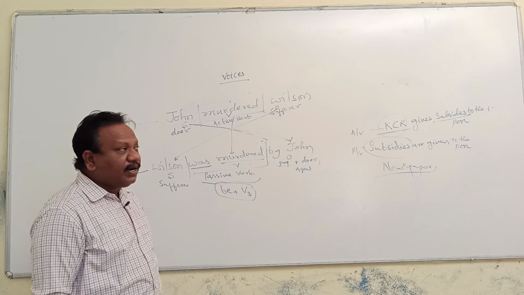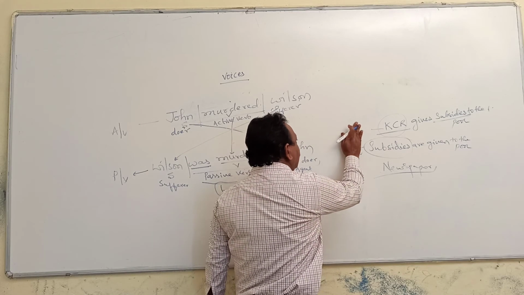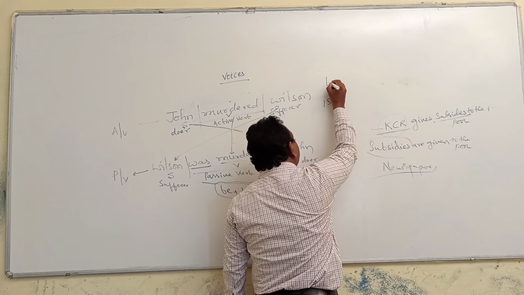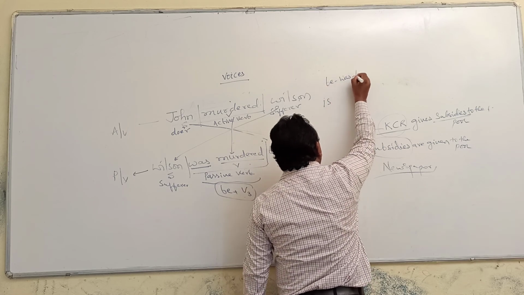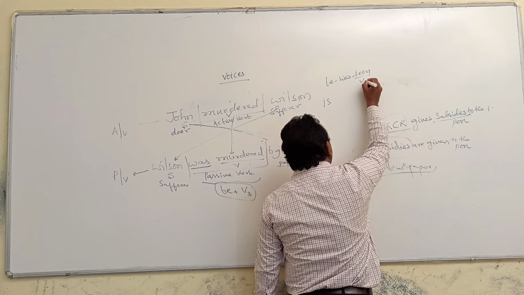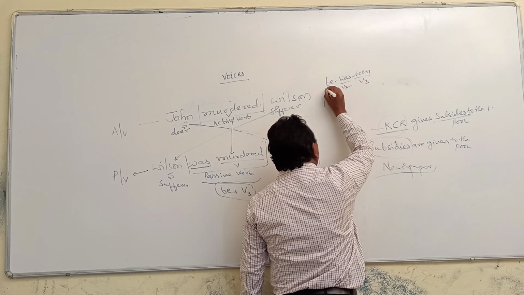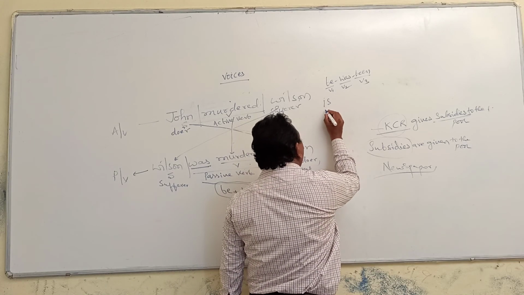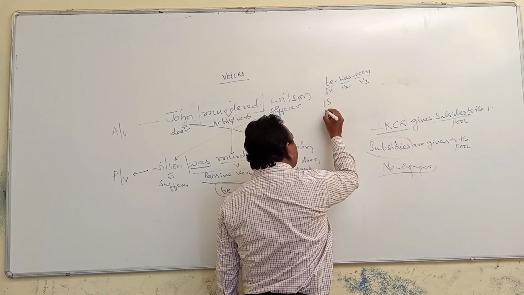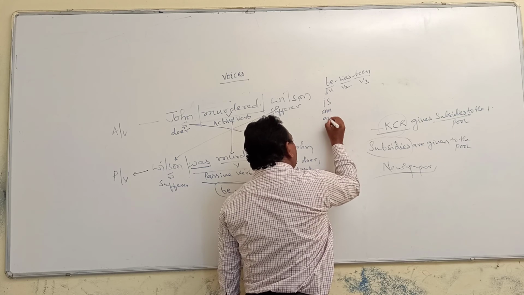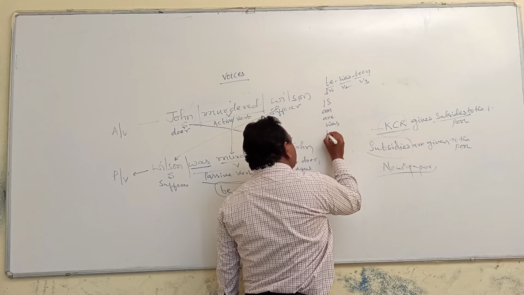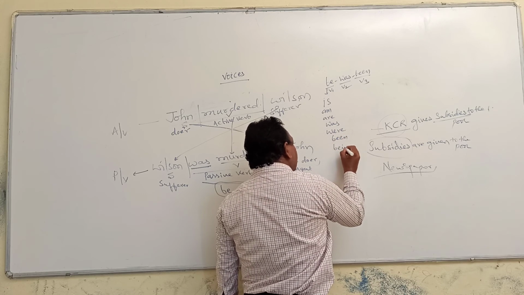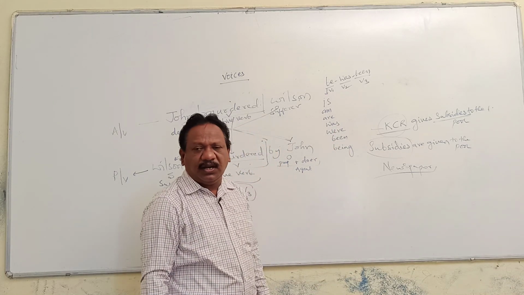Now be form. What are those be forms we have got? As we discussed earlier in the tenses, be has got three forms: be, was, been. They are called V1, V2 and V3. This be has got 7 be forms: is, am, are, was, were, been, being. These are the 7 be forms we have got.